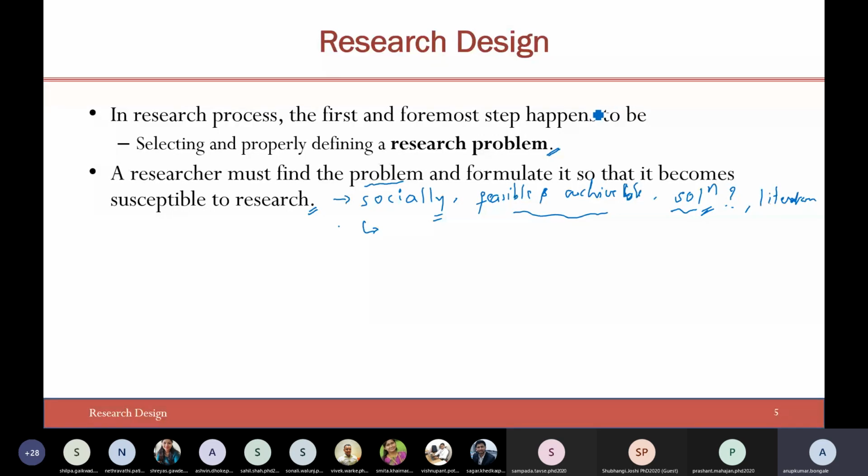A researcher must find and formulate the problem so that it is susceptible to research. Of course, all these are valid answers, but one more important thing which I would like to add is time limitation. You have a certain time limitation also: within this fixed stipulated amount of time, will you be able to carry out this particular research or not? That is also a very important question to be answered. Like you have 2 years or 3 years.